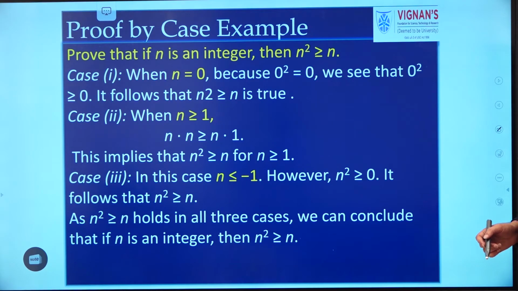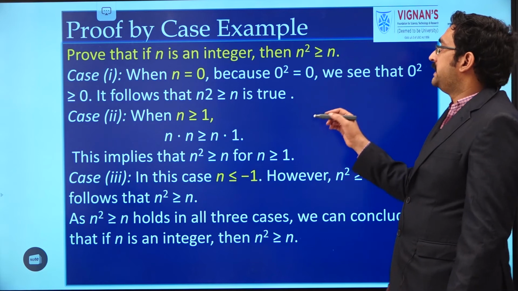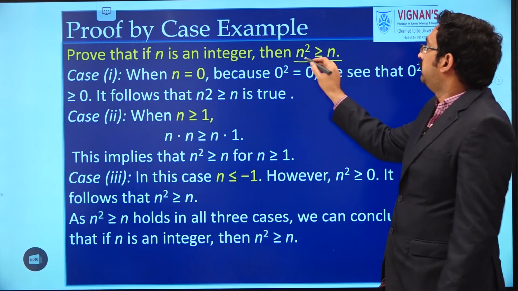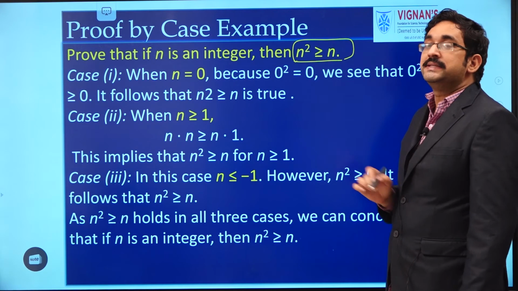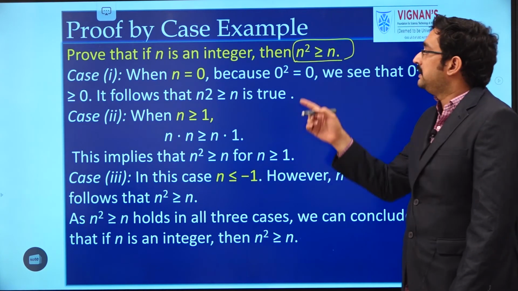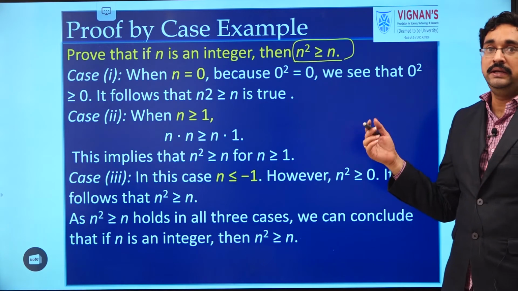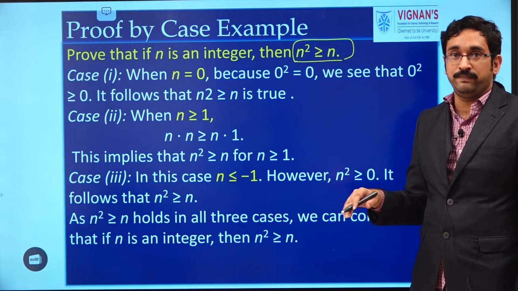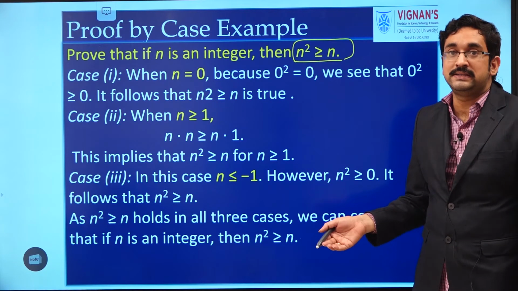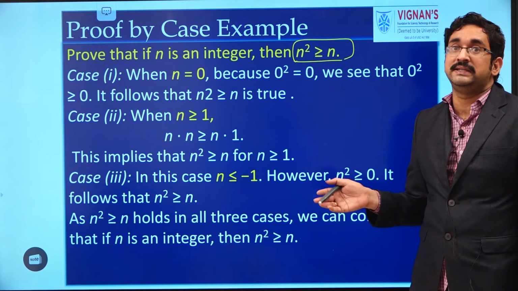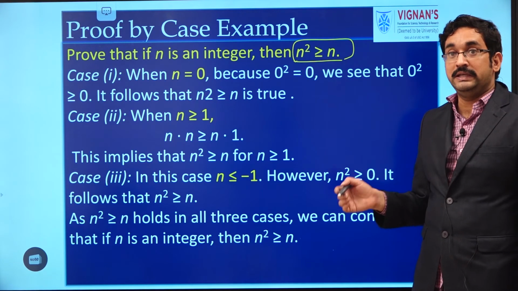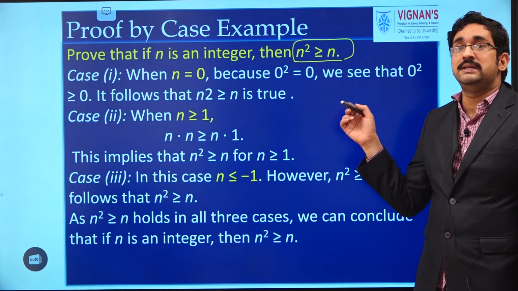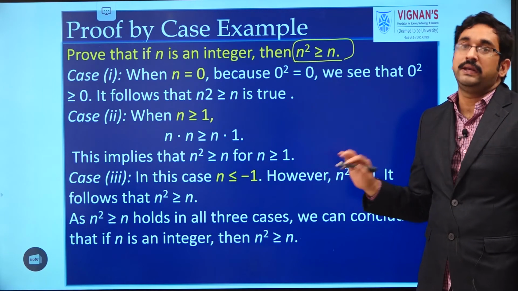Next, one more example. Prove that if n is an integer, then n square is greater than or equal to n. So the condition to be proved is n square greater than or equal to n. Here given n is an integer. Integer may be either a positive integer or a negative integer, or may be 0. Generally we may think that 0 is positive, but 0 is neither positive nor negative. It is non-negative. So here we have to take three cases. One is n is 0, positive, negative.